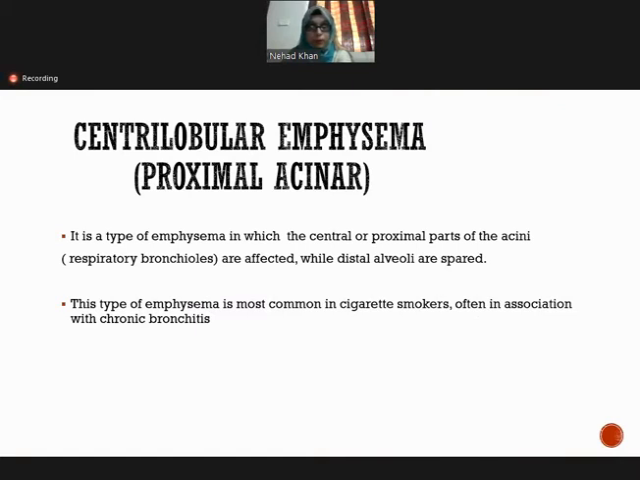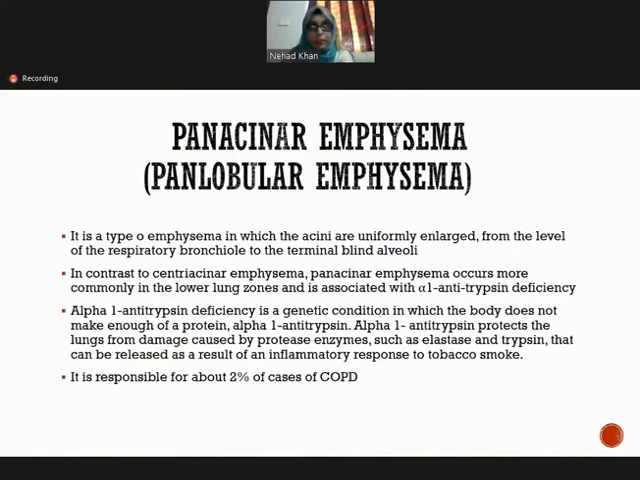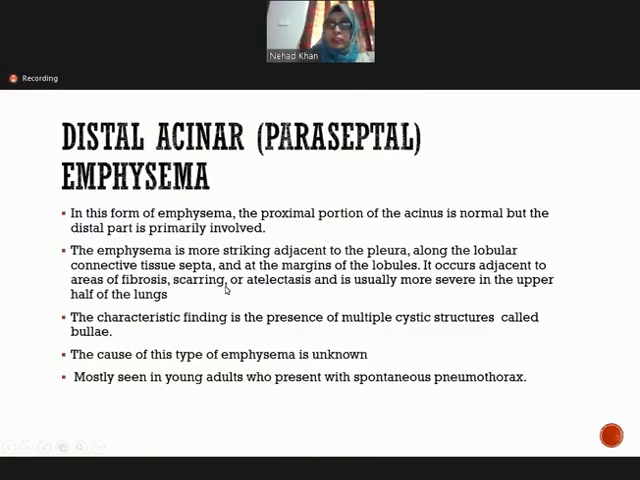Panacinar usually involves the lower lung zone. Okay, so this is another difference. The panacinar involves the lower lung zone, whereas the distal acinar emphysema involves mostly the upper half of the lung. And distal acinar means the distal part of the acinus is involved, and in panacinar, the whole of the acinus is involved. The characteristic finding in distal acinar emphysema is the presence of multiple cystic structures called bullae.